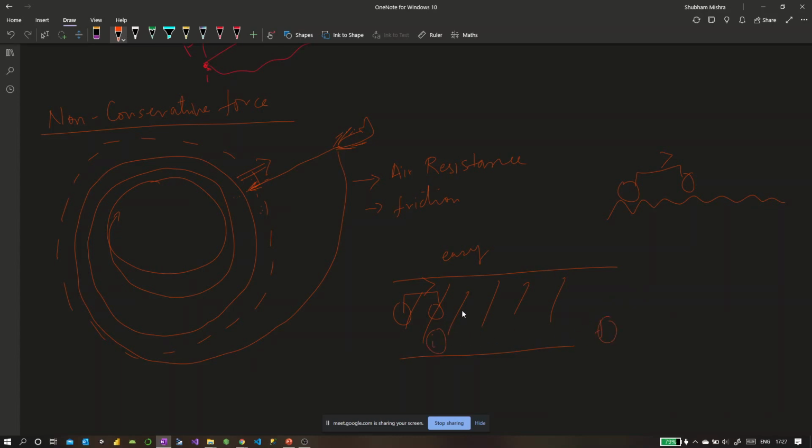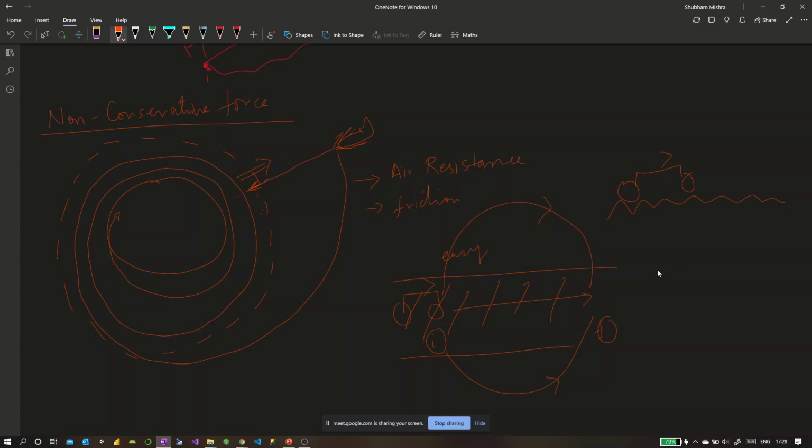Now if you go straight it's easier, but if you go like this or like this, you would have to put more force on your bike to travel the longer distance, isn't it? So this force depends upon the path that you're following. So usually people would try to take a path with the smallest distance between the initial and final position to avoid the resistance from the ground. So non-conservative forces depend upon the path that you follow.